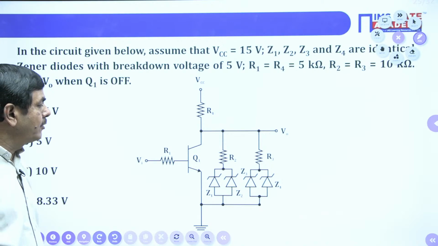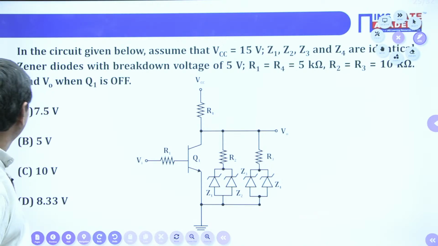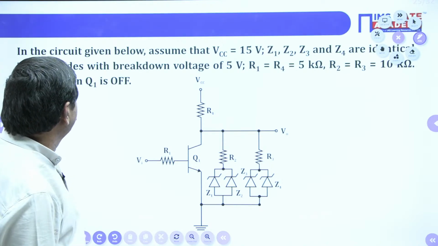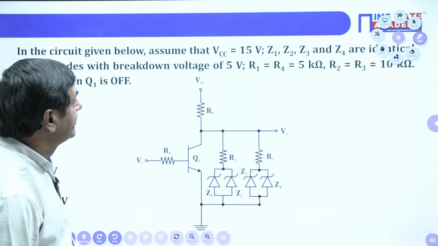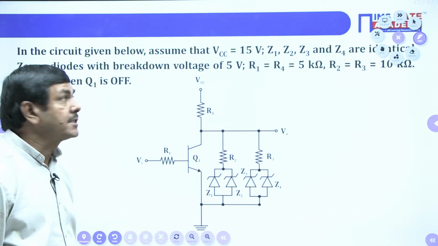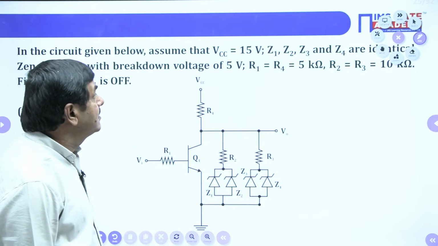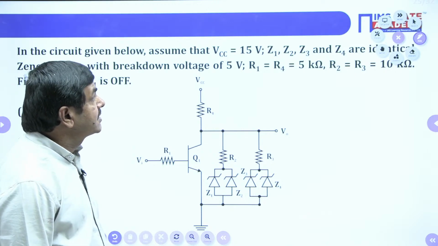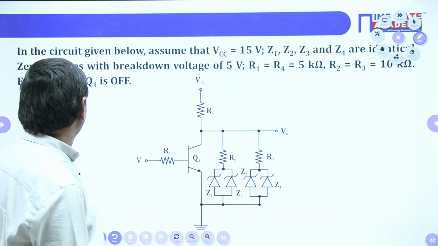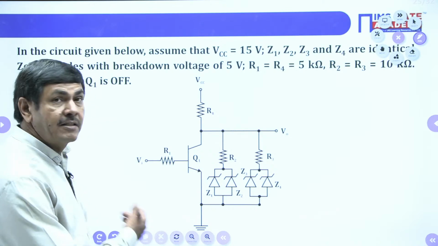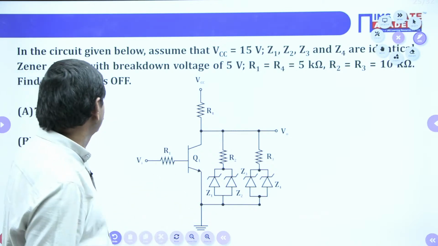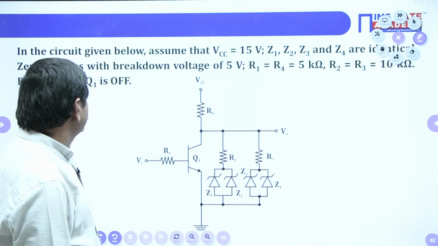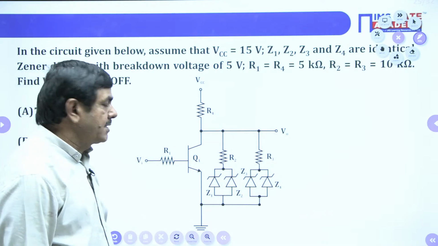A number of Zener diodes are connected. The problem says: in the circuit given below, assume that VCC equals 15 volts, and Z1, Z2, Z3 and Z4 are identical Zener diodes with a breakdown voltage of 5 volts.